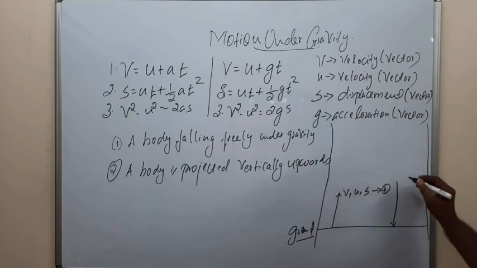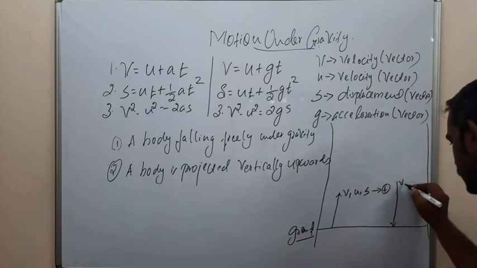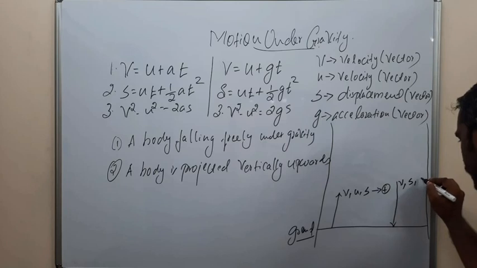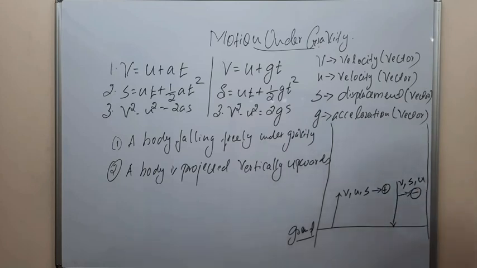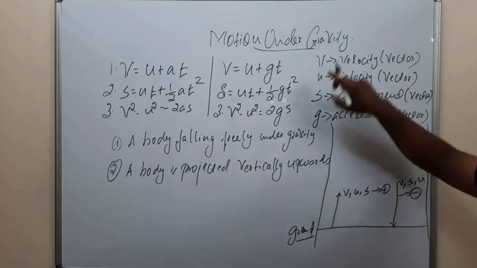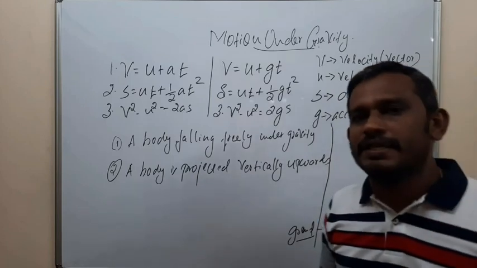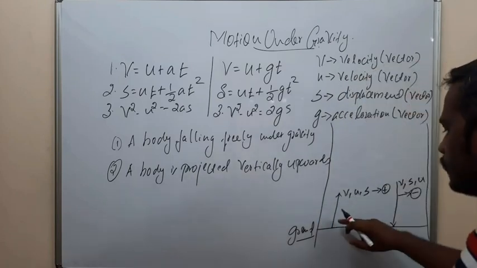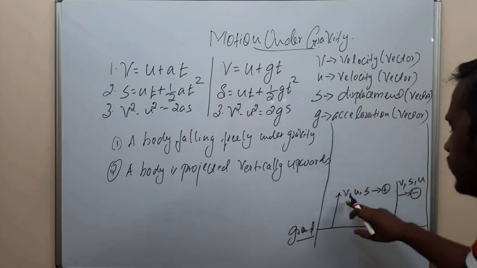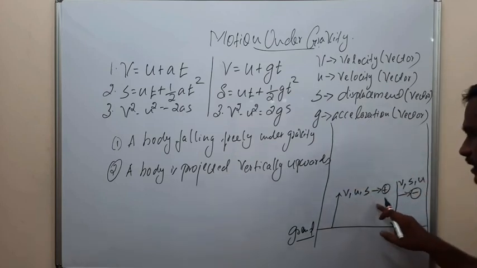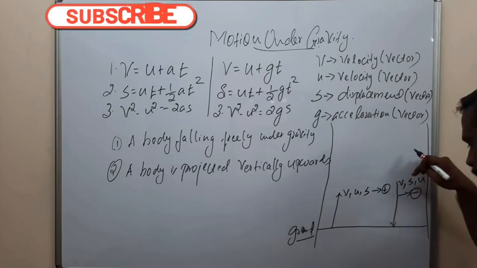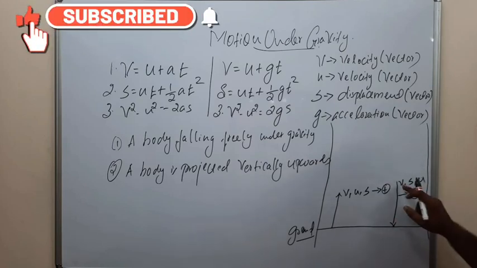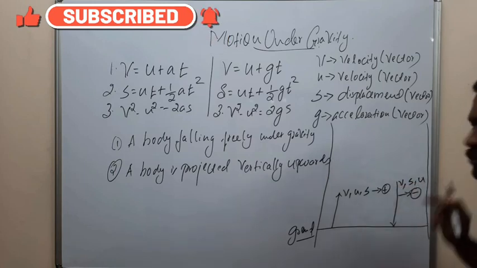If the object is coming towards the earth, that is towards the ground, we will consider v, s, and u as negative.